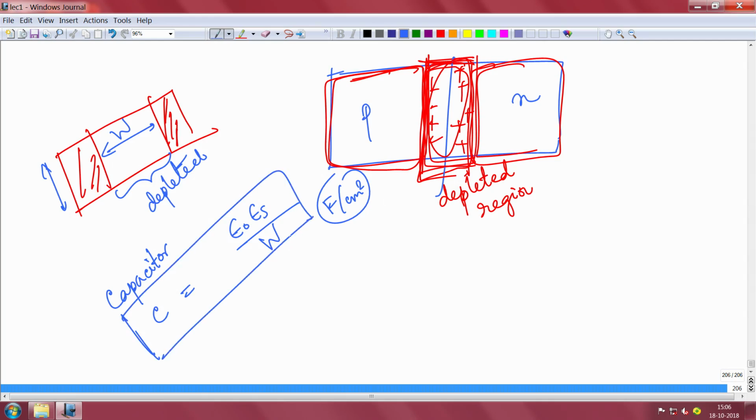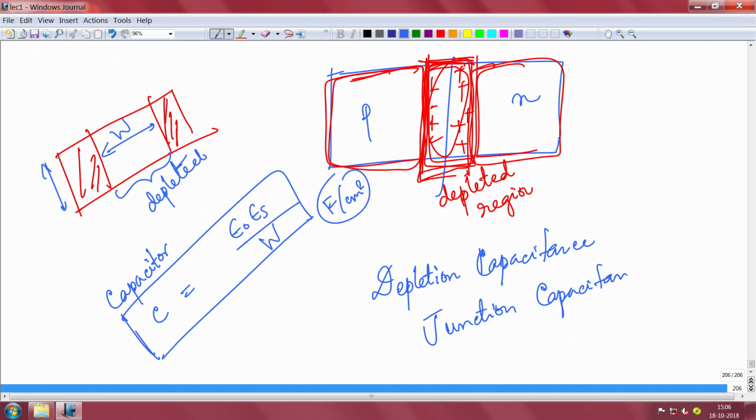but you can actually derive this in a more complicated way, and you will still end up getting this. This is called the depletion capacitance because it corresponds to the depletion region, or it is also called junction capacitance. The reason is that it corresponds to the junction here, and the depletion region here. So, there is charge here, there is a depleted region here. So, it is a depletion region capacitance.